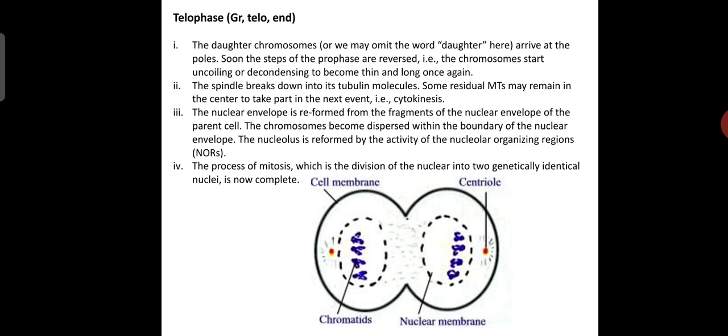The nuclear envelope is reformed from the fragments of the nuclear envelope of the parental cell. The chromosomes become dispersed within the boundary of the nuclear envelope, and the nucleolus is reformed by the activity of the nucleolar organizing regions, the NOR we call. And the process of mitosis, which is the division of the nucleus into two genetically identical nuclei, is now complete.